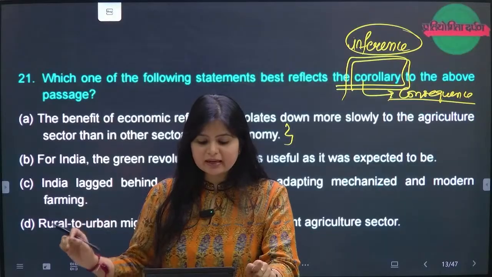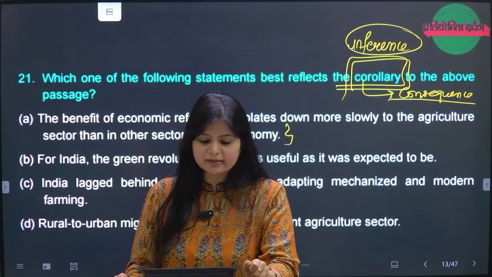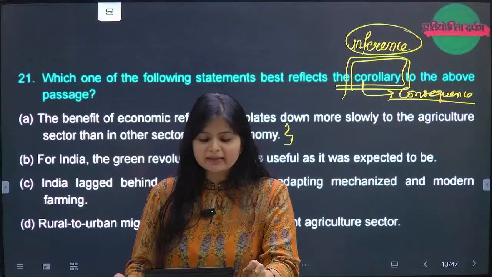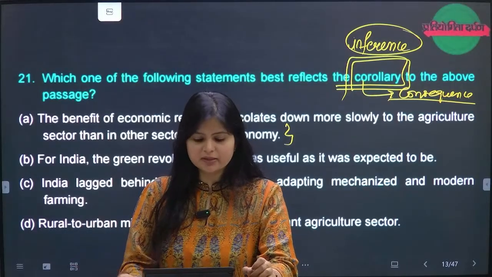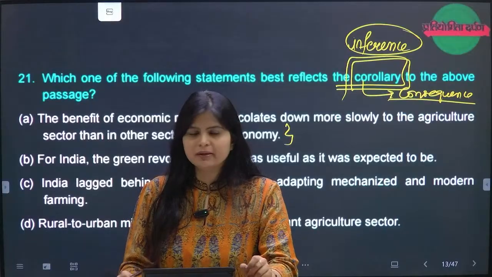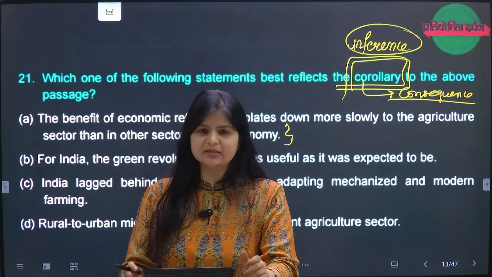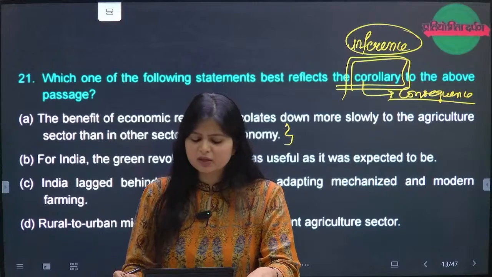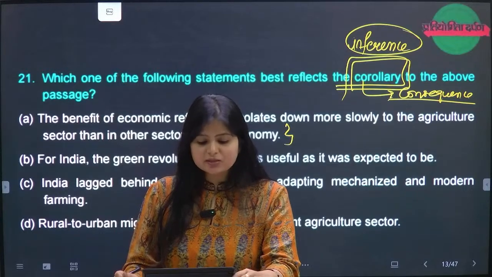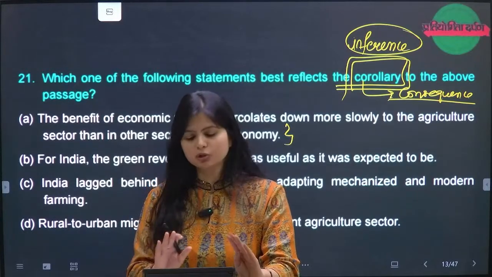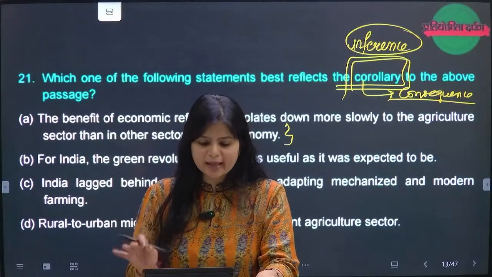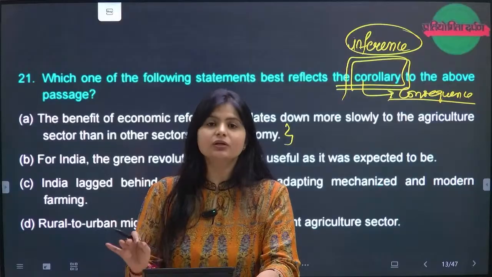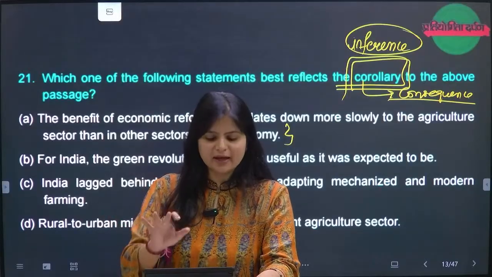C is India lagged behind other countries in adopting mechanized and modern farming. Why is there a mention and even a comparison between India and other countries? Because there is no mentioning of all these points, that there is a comparison between India and other countries. I'll not go with C. D is rural to urban migration resulted. Not at all. It's vague, out of the context. Only option left is A. So through elimination, I try to bring to the right option, which is A.